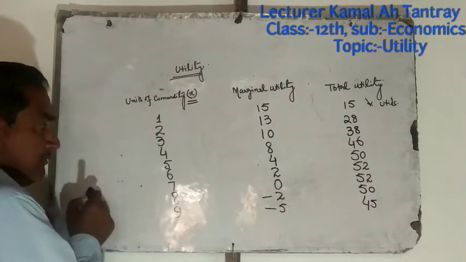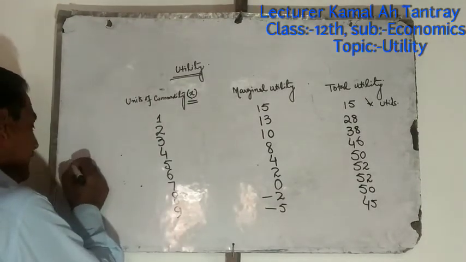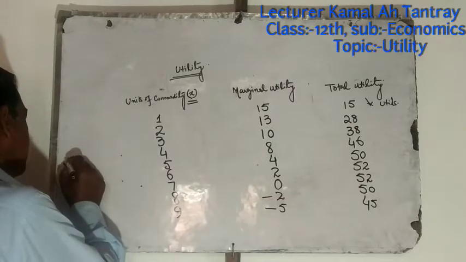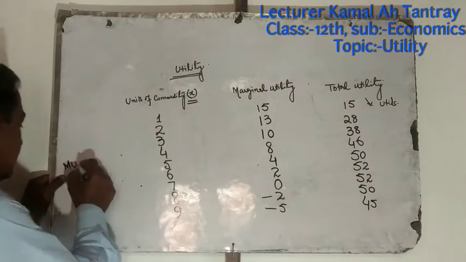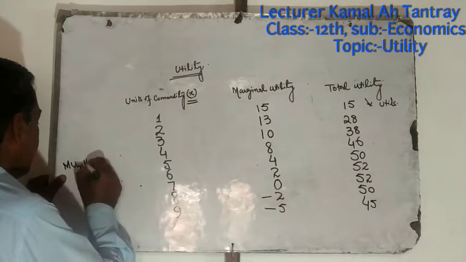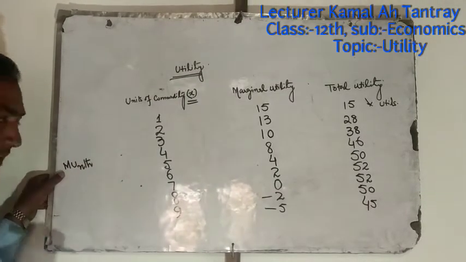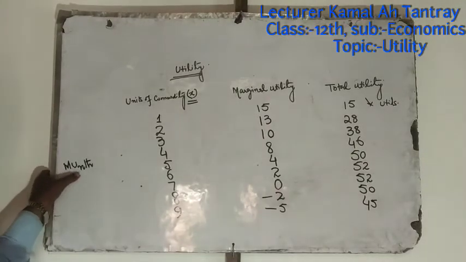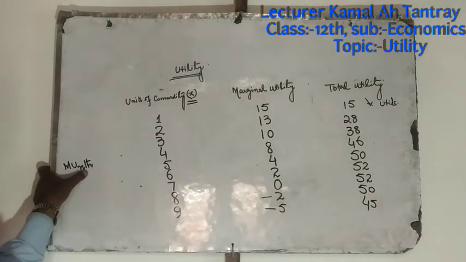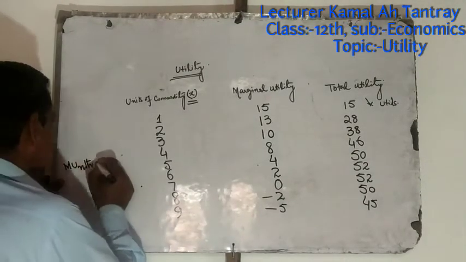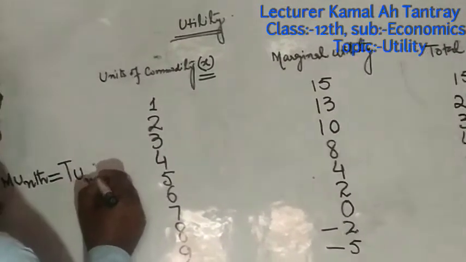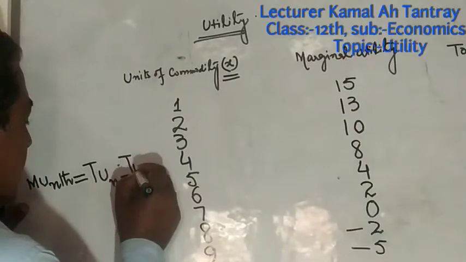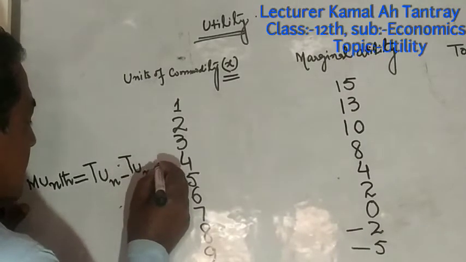We have a formula to find out marginal utility. We will write MU nth term. Marginal utility of nth term is just equal to TUn minus TUn minus 1.